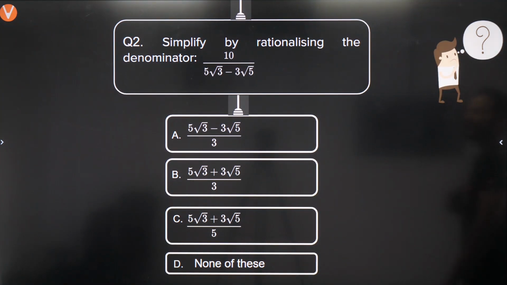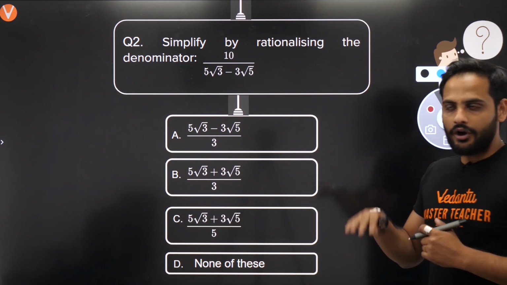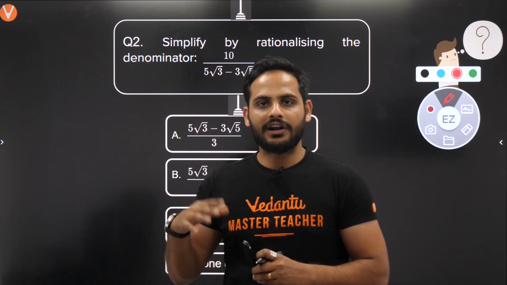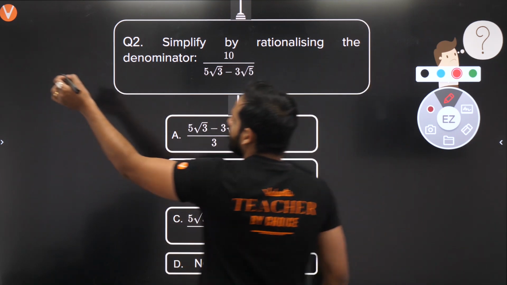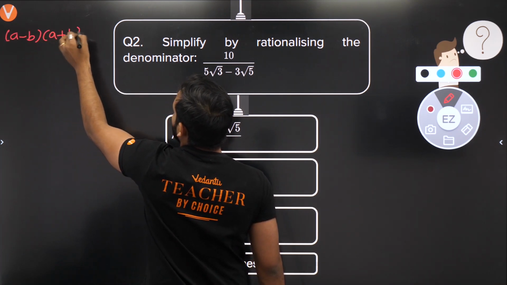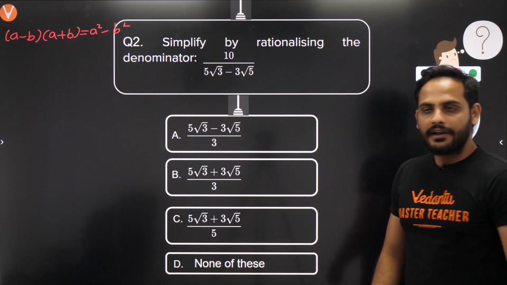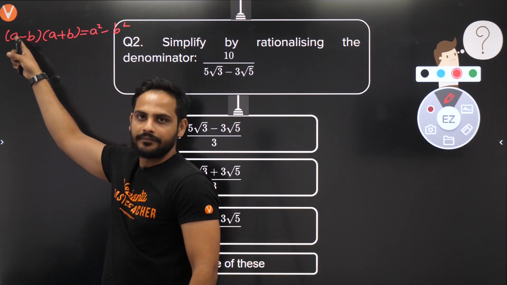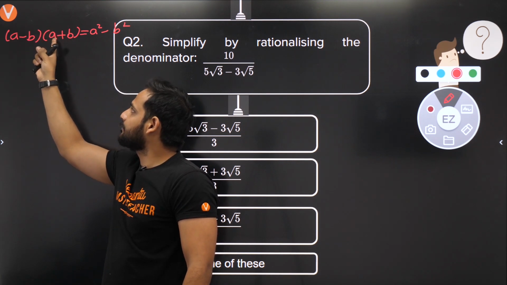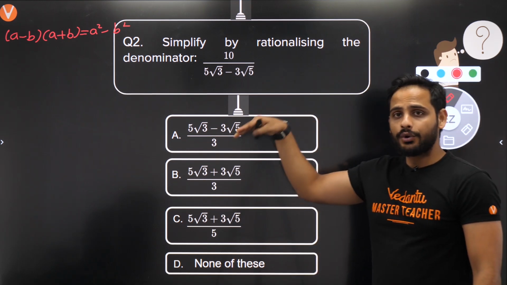So we need to simplify this by rationalizing the denominator. I have told you we rationalize the denominator. What we need to do is always remember the denominator will be in the form of either a minus b, or it will be in the form of a plus b. Okay, so this identity is very important here. a minus b into a plus b is equal to a square minus b square. Correct? So in the denominator, if I have a minus b, multiply with a plus b. In the denominator, if I have a plus b, multiply with a minus b. As simple as that. This is decided by looking at the denominator.